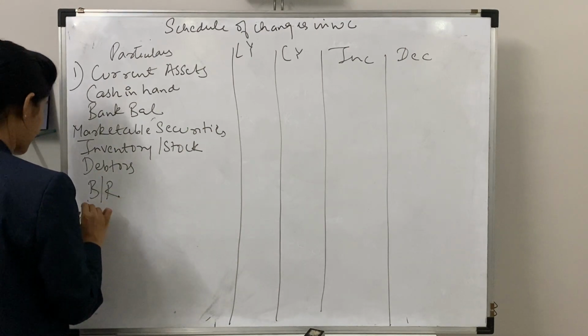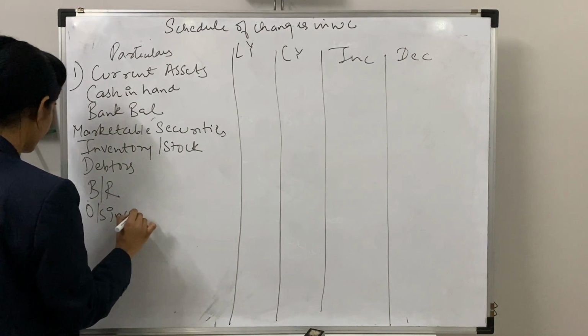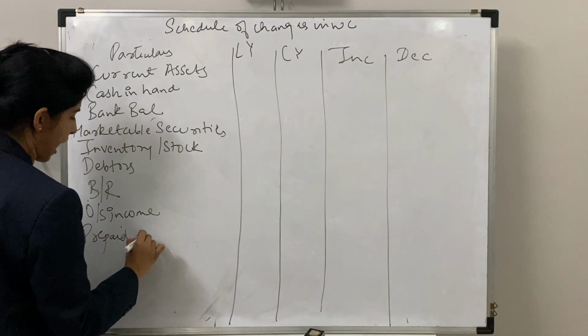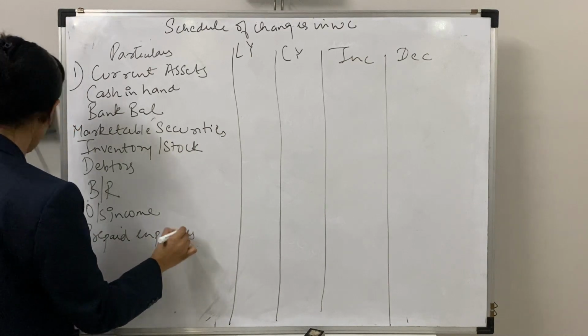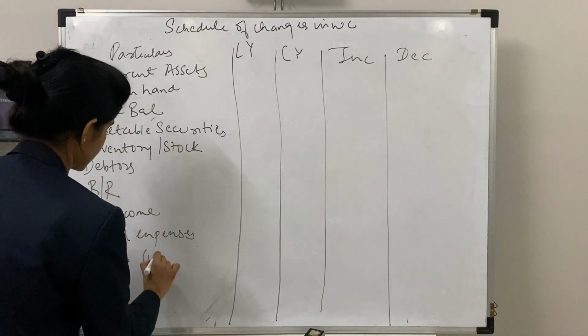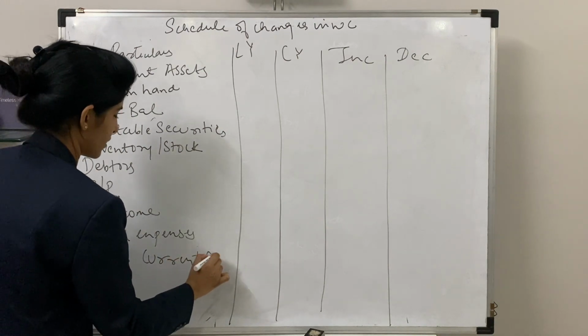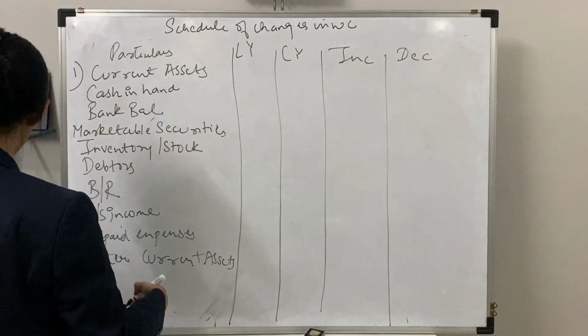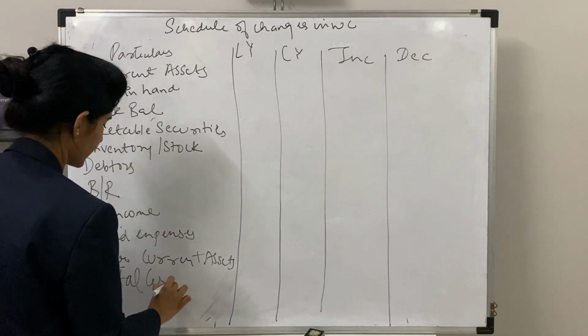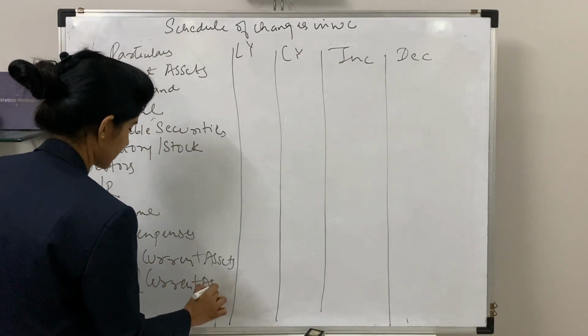Next is your outstanding income. Next is your prepaid expenses. And all your other current assets will be recorded over here. Now you'll sum up your current assets, that is, you'll get your total current assets.